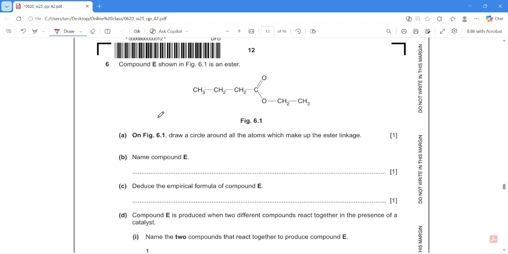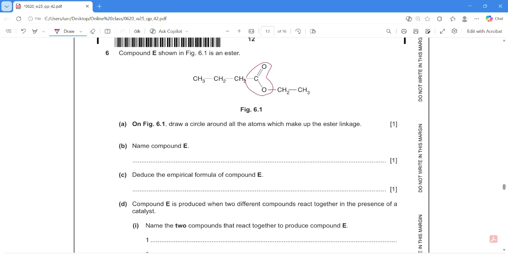Question 6.7. Draw a circle around all the atoms which make up the ester linkage. The ester linkage is the COO. Next, name compound E. For an ester, we always start naming from the alcohol. The alcohol is the part after the COO. Here we only have 2C, and 2C is ethanol, so it is ethyl.